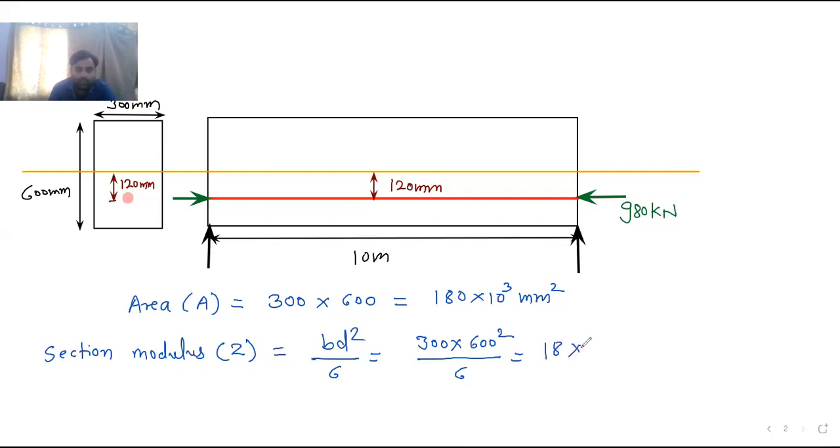It's 18 into 10 raised to 6, mm cube. The answer is 18 into 10 raised to 6 mm cube. Others, please do check the answer.